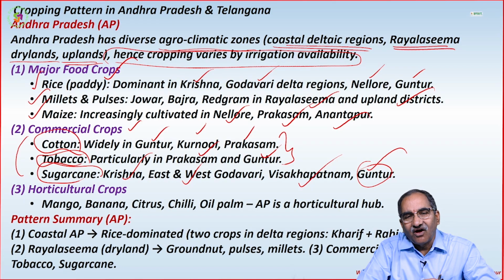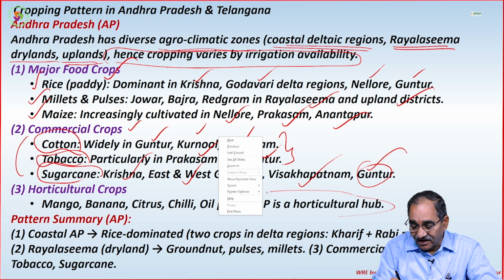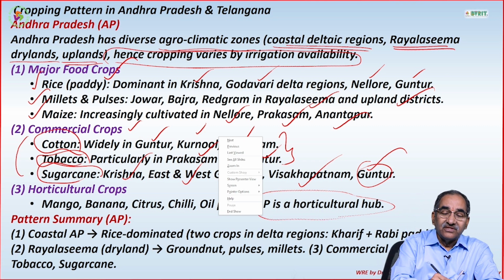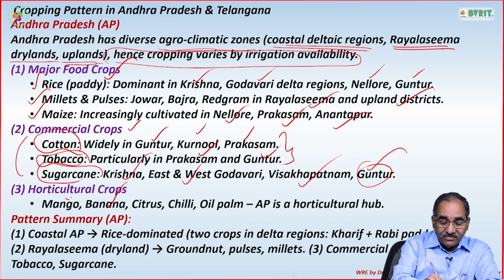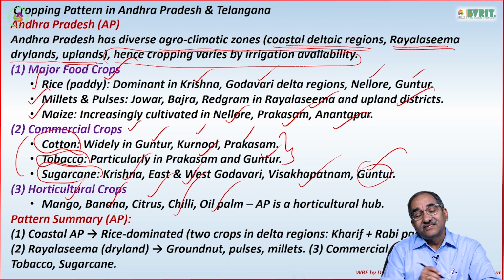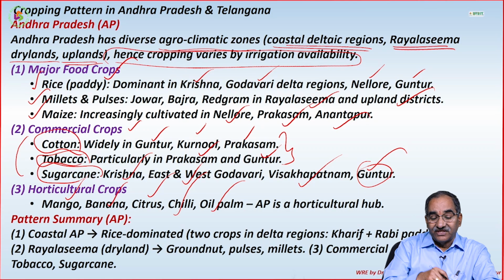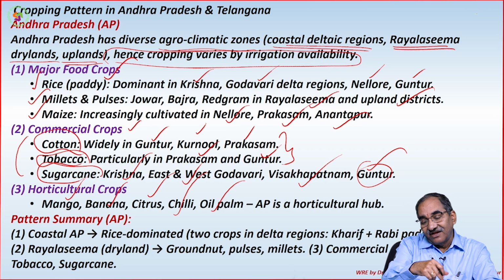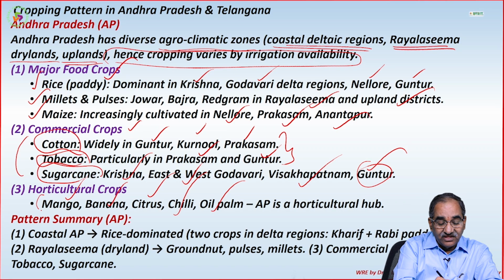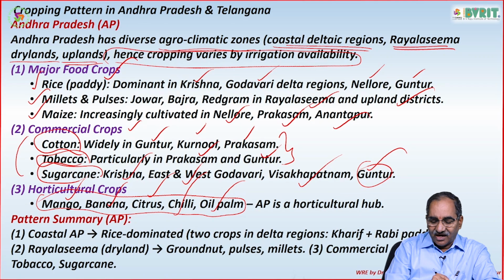Similarly, if you go for horticulture crops, actually, AP is a horticultural hub actually. So mango, banana, basically citrus fruits, chilies and oil palm. This is mainly grown in majority of the areas where basically even in between the cropping pattern also, all these basically are being grown actually in Andhra Pradesh.